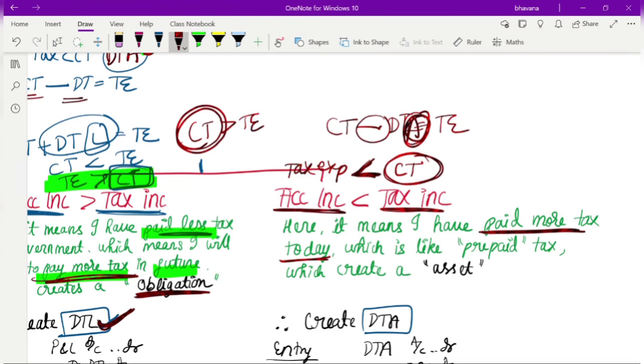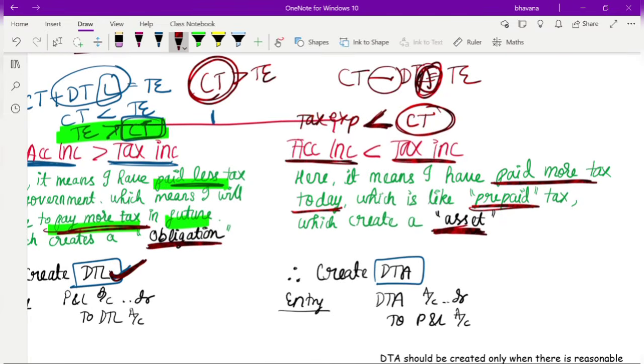Okay. So that means that it acts like a prepaid tax: today you have paid more, so tomorrow, in the future, you will have to pay less. So it is like an asset to you. It is like a prepaid tax, or we may say it is an asset to you. Therefore we name it a deferred tax asset, and we create a deferred tax asset. So I hope now the concept of deferred tax liability and deferred tax asset, and why we name them so, is also clear to you.